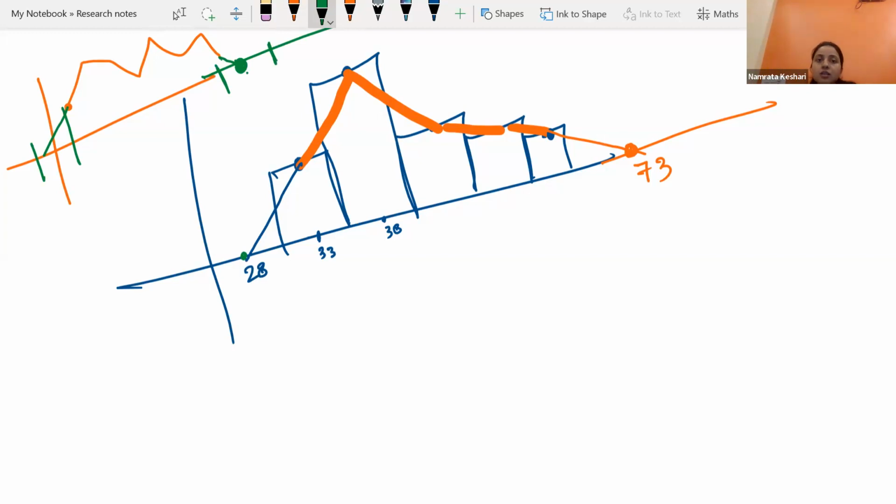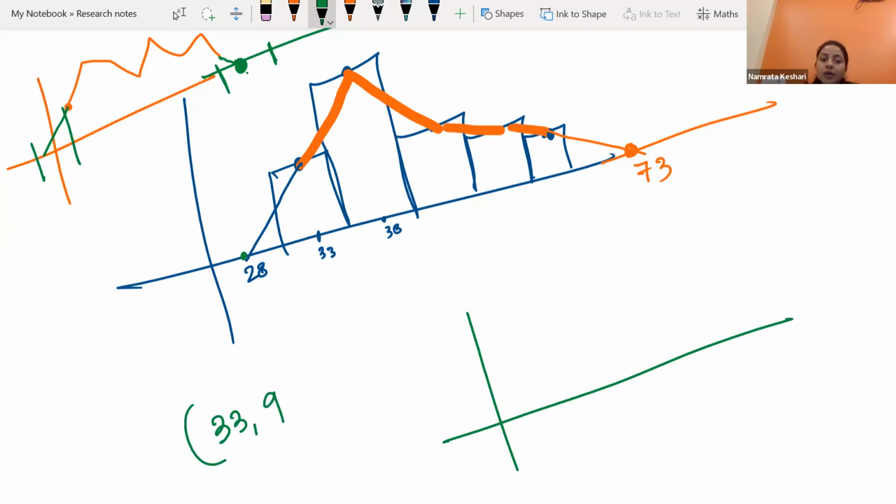This is how we will be drawing with the help of a histogram. And when the question says to draw a frequency polygon without the help of a histogram, then you will directly locate the class mark and frequency. If your class mark is 33 and frequency is 9, then you have to locate the point 33, 9. If your class mark is 38 and the frequency is 10, then you have to locate 38 here and 10 on the y-axis like this. Are you getting it?